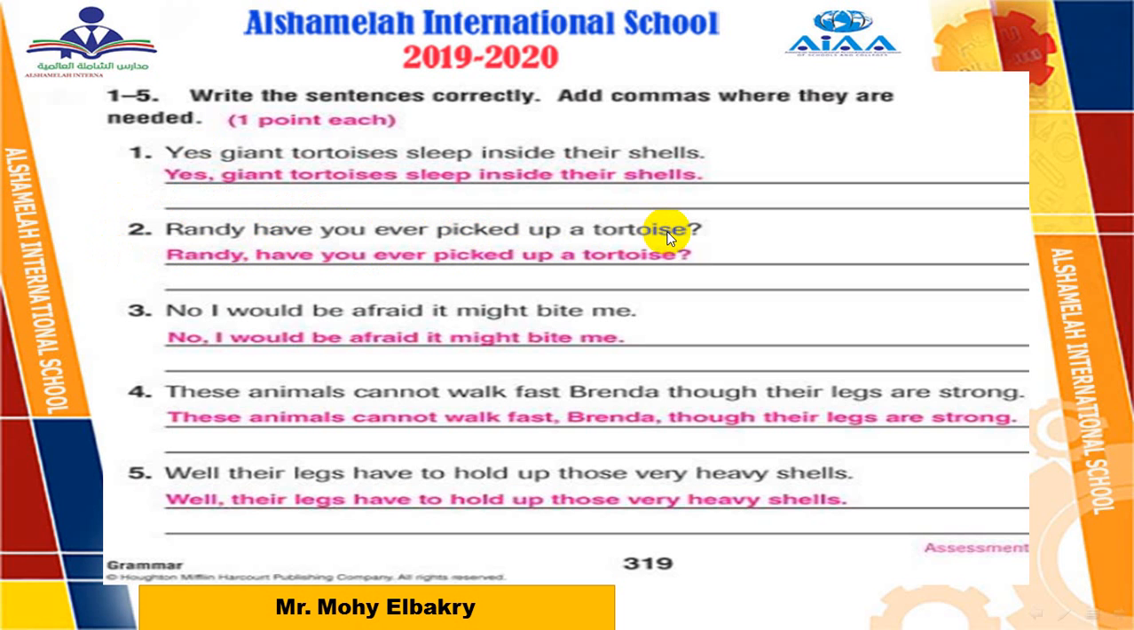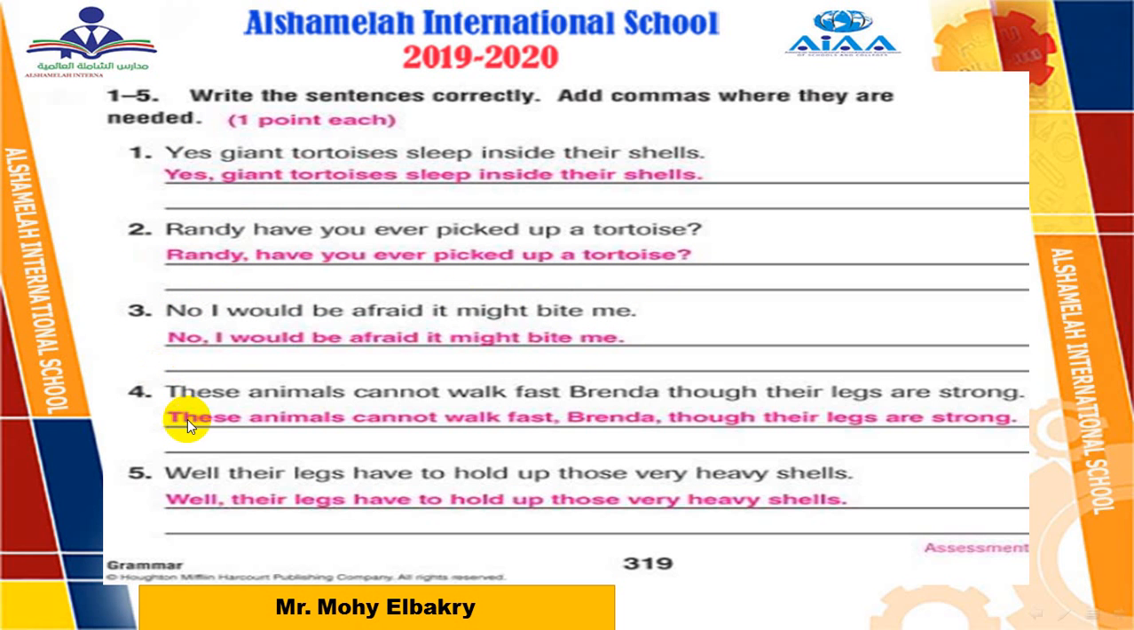Number 2, Randy, have you ever picked up a tortoise? Here, this is the first rule I talked about, which is the addressed person. I'm talking, or my speech is directed to Randy. So here, after Randy, we use a comma. Randy, have you ever picked up a tortoise? So comma here. Number 3, no. No, like yes, like number 1. After yes or no, we add a comma. No, comma, I would be afraid it might bite me.